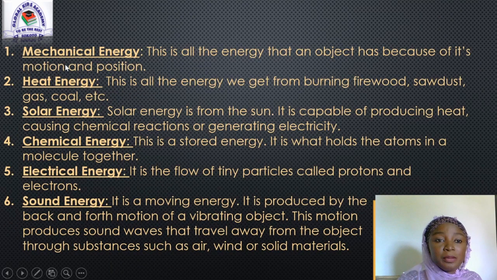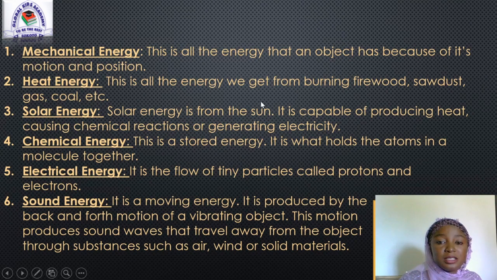Now, mechanical energy. This is all the energy that an object has because of its motion and position. The second form is the heat energy. This is all the energy we get from burning firewood, sawdust, gas, coal, and so on. So this heat energy is what we use in cooking our food, in drying our clothes, and even in keeping our body warm.